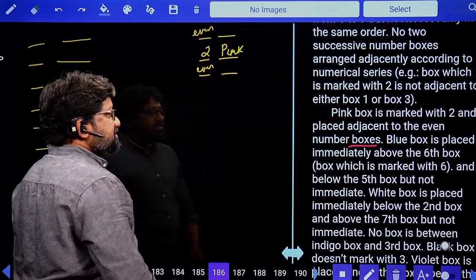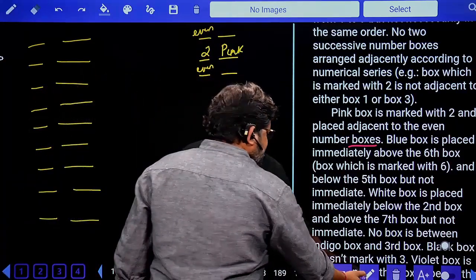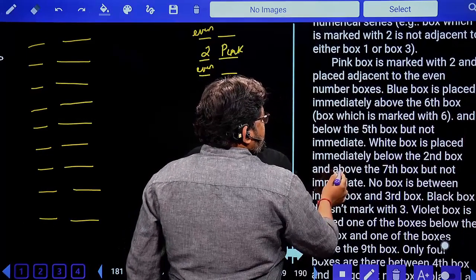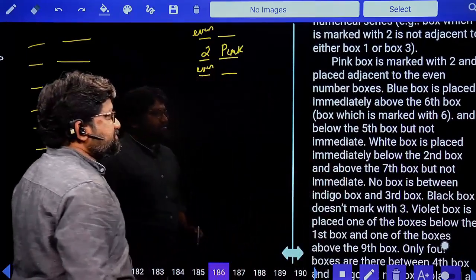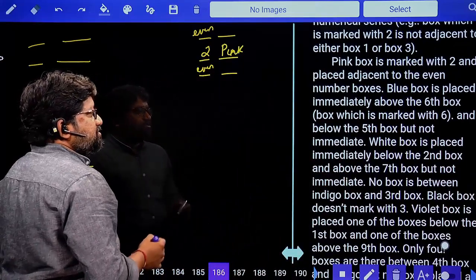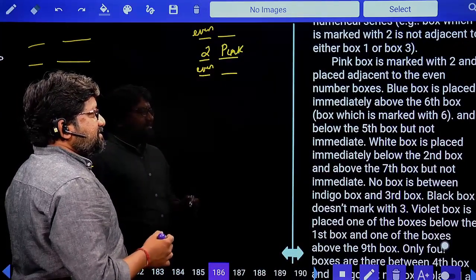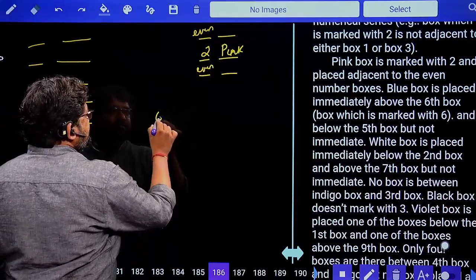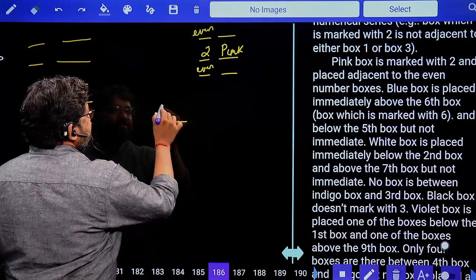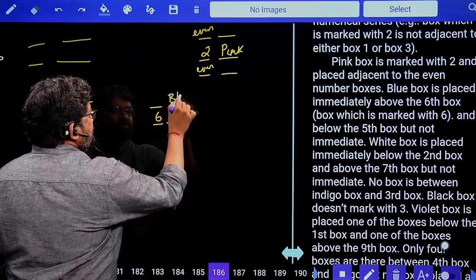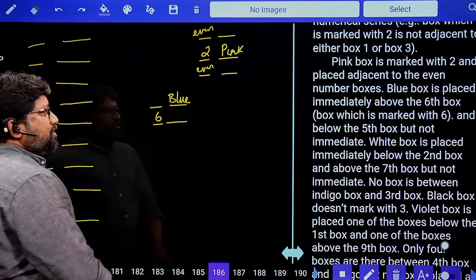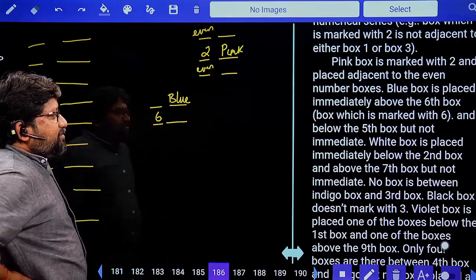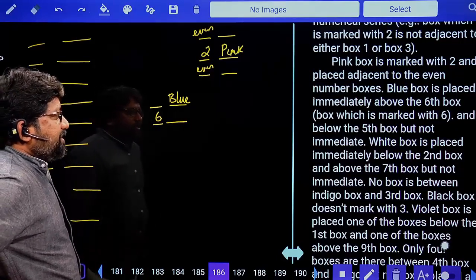Done? Yes. Next, blue box is placed immediately above box 6, the sixth box which is marked with 6. This is 6. Immediately above 6 is blue. Done. What's the clue? Blue box is placed immediately above sixth box and below fifth box, but not immediate.